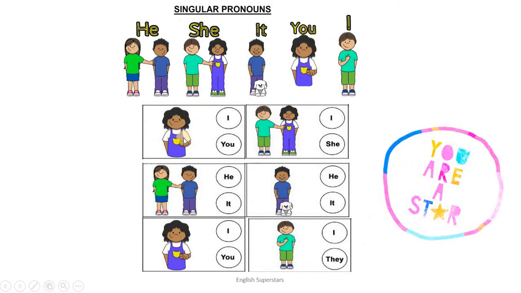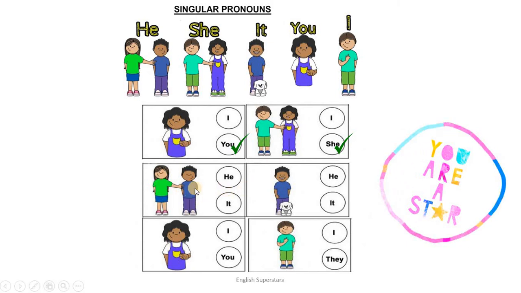Let's see this activity. You will say the answers with me side by side, okay? And let's see if you understood or not. Now look at this girl. She is pointing a finger towards somebody else. So I or you? Yes, it's you, because she's talking about somebody else. Now look at this boy. He's pointing a finger towards this girl. So I or she? She, because I said for girls or for feminine, it's she.